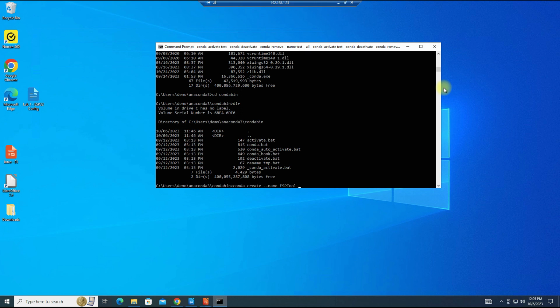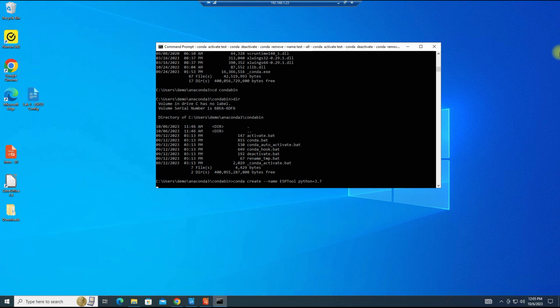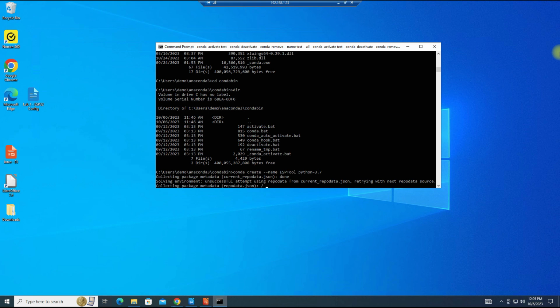And we will use Python 3.7 and hit enter. And it begins the process of creating the virtual environment, which shouldn't take too long.